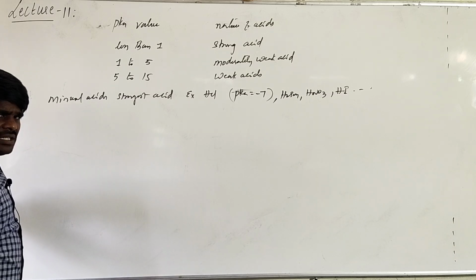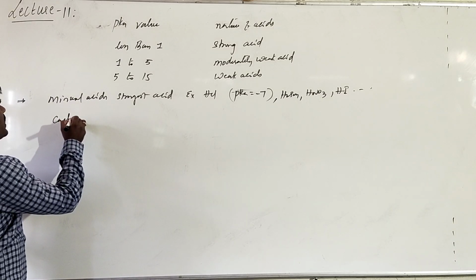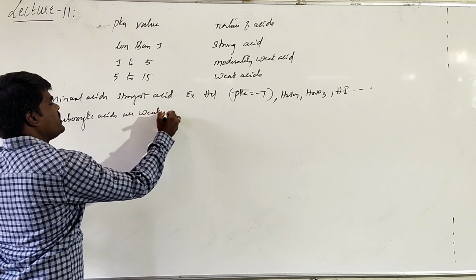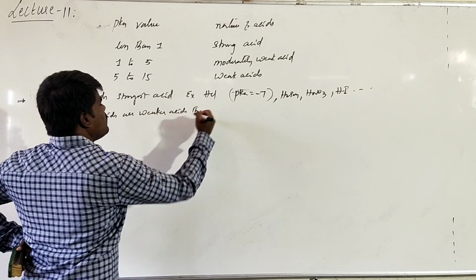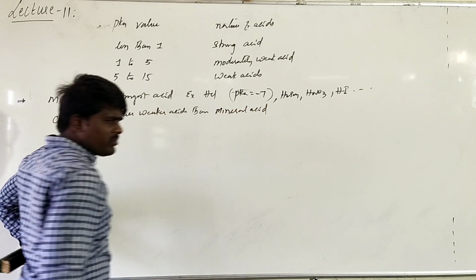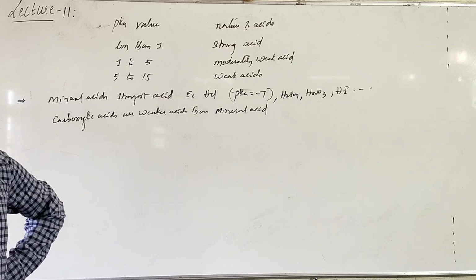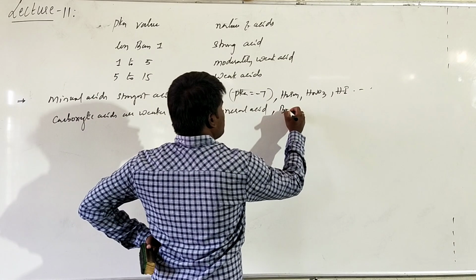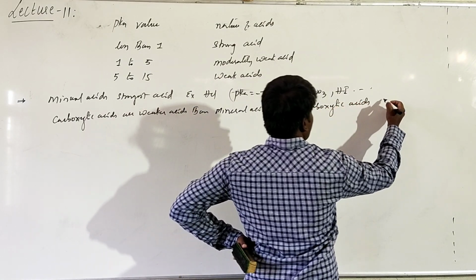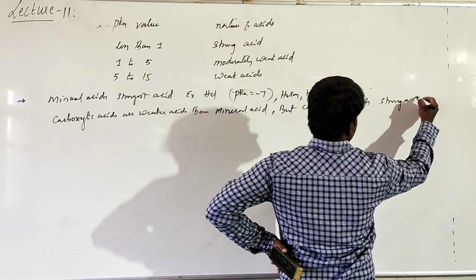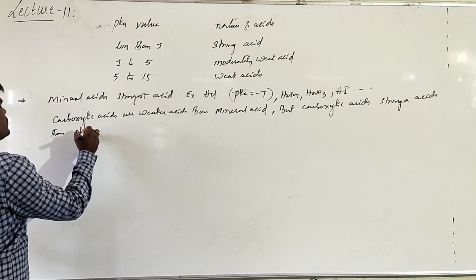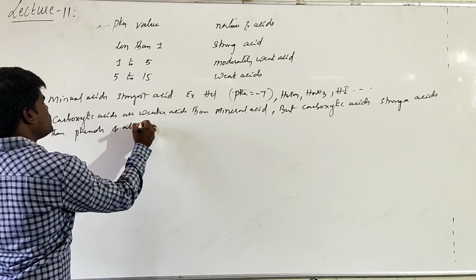If you are talking about carboxylic acids, they are weaker acids than mineral acids. If you compare the strength of carboxylic acids with HCl or H2SO4, they are weak acids. But carboxylic acids are stronger than phenols and alcohols.